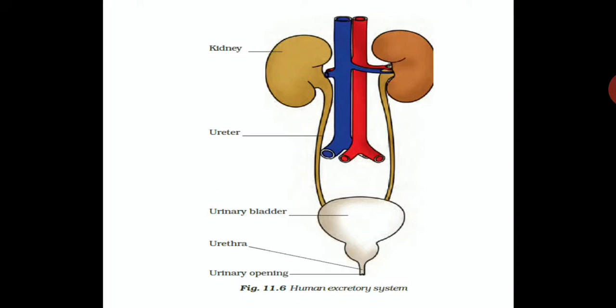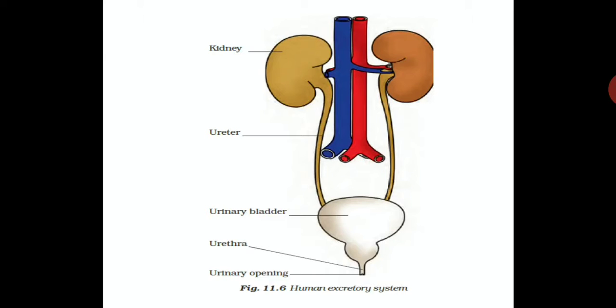Now draw a diagram of the human excretory system and label the various parts. Here you can see, you have seen this earlier in the previous session. Please draw this diagram. If you have already drawn it in the previous session, you need not draw it again, but you should know this diagram. It has a pair of kidneys. You can see a tube connecting to the urinary bladder.